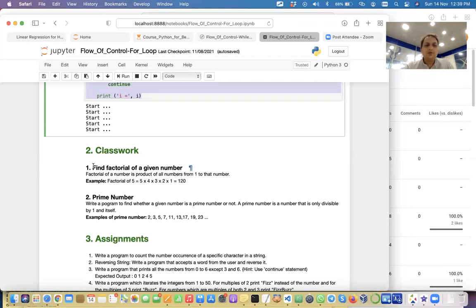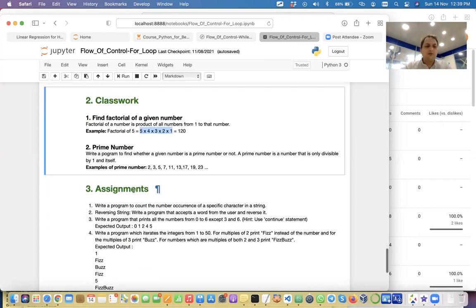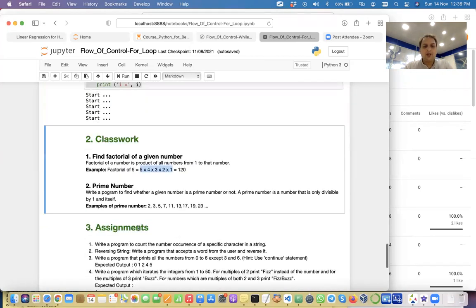And then there is something called factorial. Factorial of a number, like say, factorial of 5 is equal to 5 into 4 into 3 into 2 into 1. So from 1 to that particular number, the product of all of them. That's how you get the factorial. So you have to write the code to find the factorial of a number also. And then you have various assignments which you will be working on in the lab.